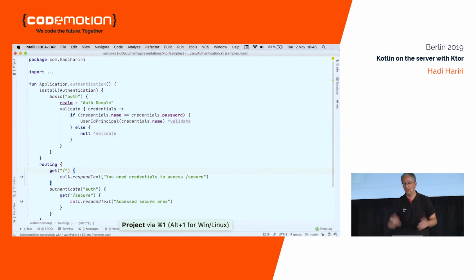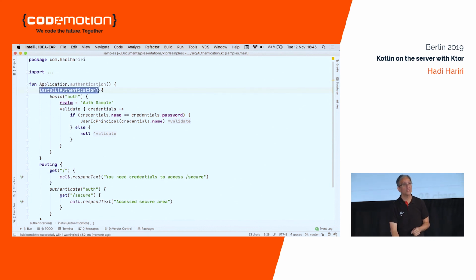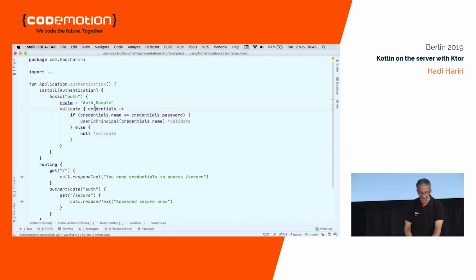Authentication, we have support for OAuth, we have support for basic authentication. I won't run this, but I'll explain the way that you essentially work with authentication. Here, again, I'm going back to installing a feature. So in this case, I'm saying install authentication, and then inside this, I have different mechanisms of authentication. I can have OAuth, I can have basic. In this case, I have basic, and inside basic, I have one that I called auth. But I could have multiple ones here if I wanted to. Like I have basic second auth as well, right? Based on the different realms. And then here I define the realm of the basic authentication.